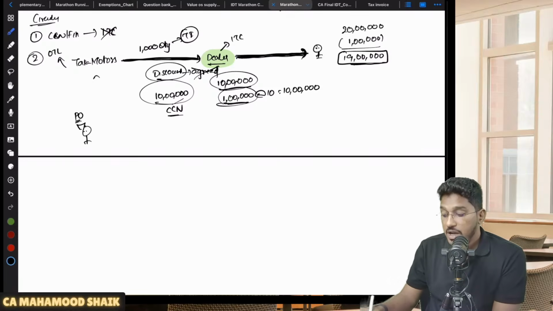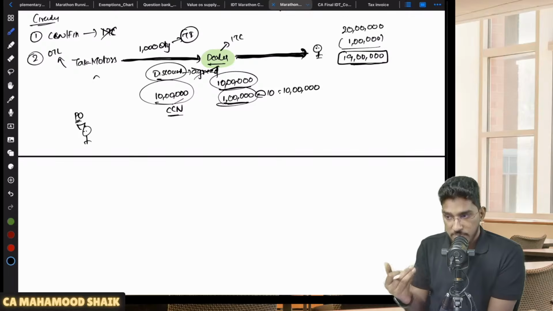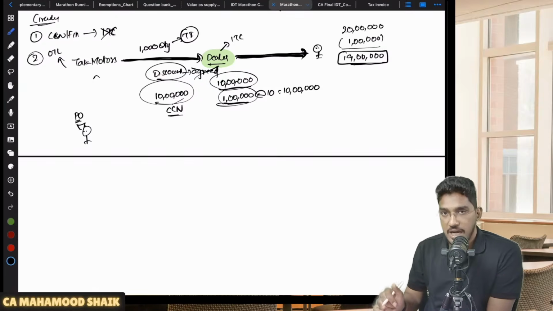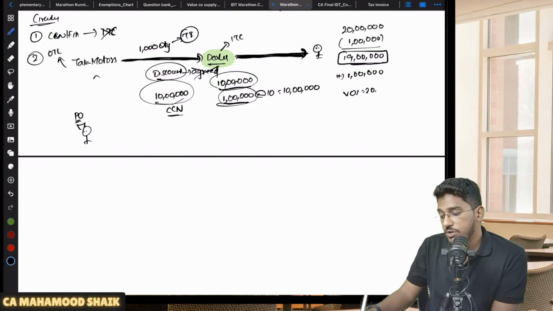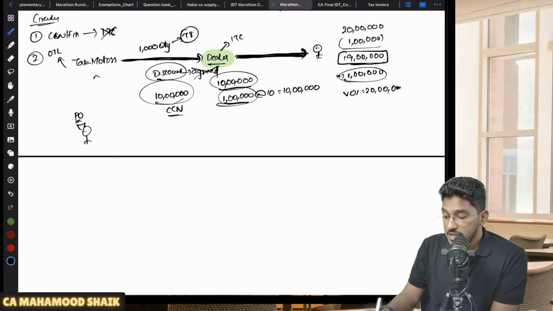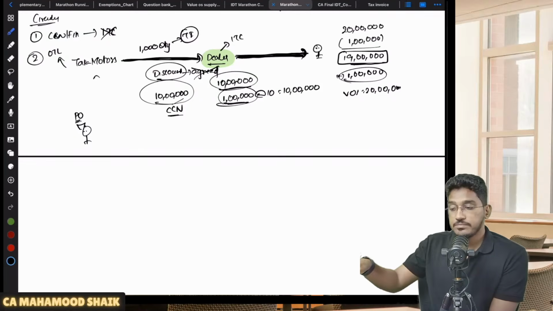So here what the PO has interpreted is, this dealer is making the supply at 19 lakh rupees only to the ultimate customer. But for inducing this supply, to make this supply happen, Tata Motors has given the dealer a discount of 1 lakh rupees on each car. So the PO has told that this 1 lakh rupees will be added and your value of supply will be a total of 20 lakh rupees, because this is consideration. You are getting it from Tata Motors for inducing this supply.